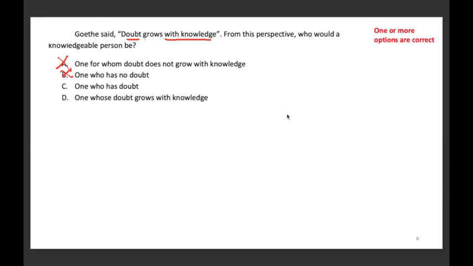Say C, one who has doubt. Yes, that is correct. And D, one whose doubt grows with knowledge. So it's literally the same thing. So D is also correct. So C and D both are correct in this case. Okay, we'll move to the next one.